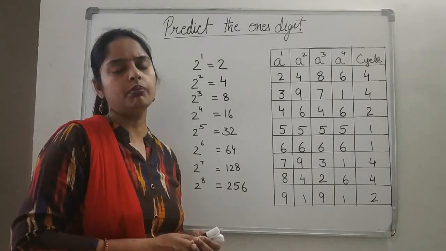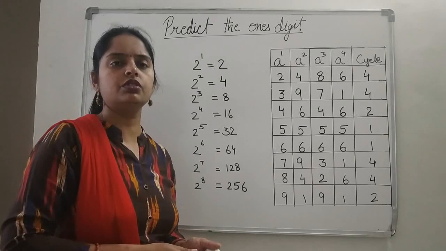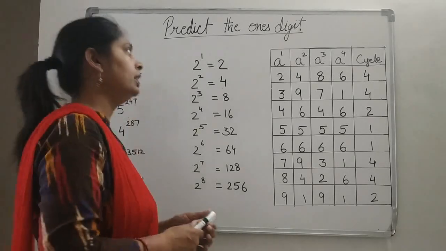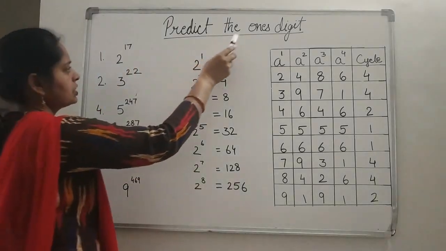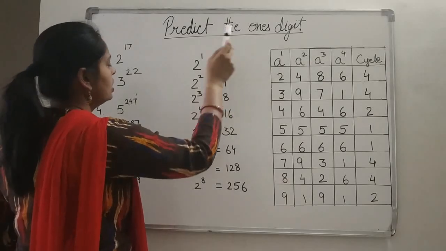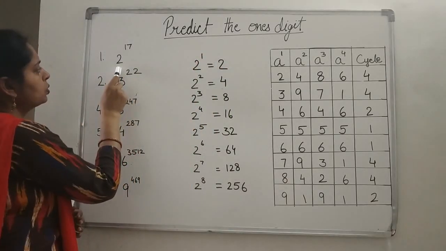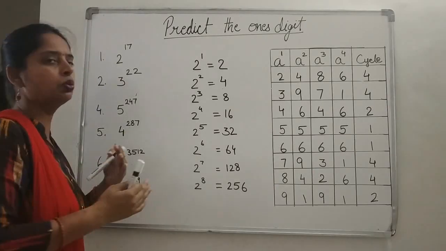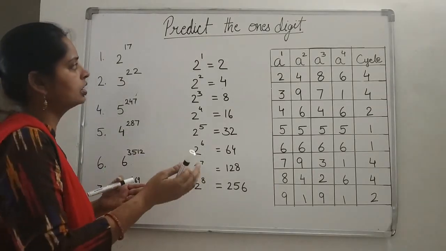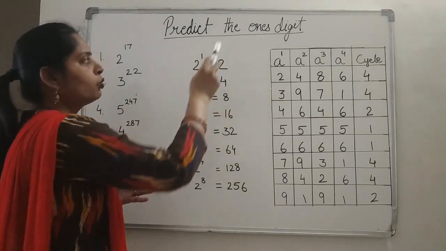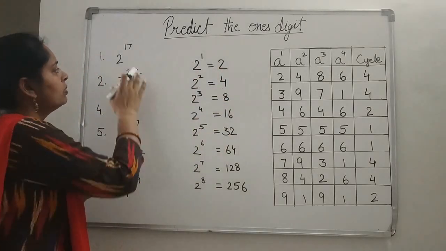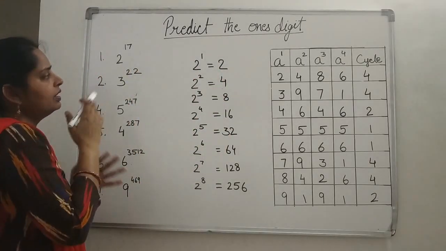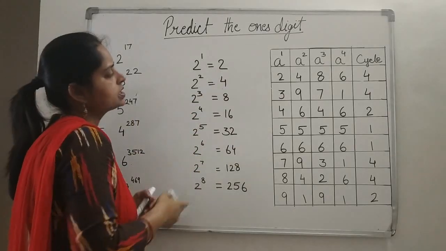Now some more very important topics on the basis of experiments we are having, like predicting the ones digit. We have to tell only the one digit. If the question is 2 to the power 17, it would be a very tedious job to multiply 2 seventeen times, because they are asking for only the one digit. So there is no need to multiply 2 seventeen times. Some pattern we will see here.